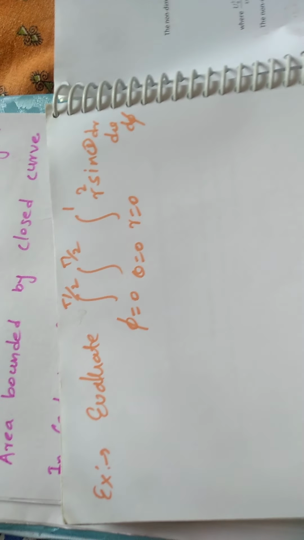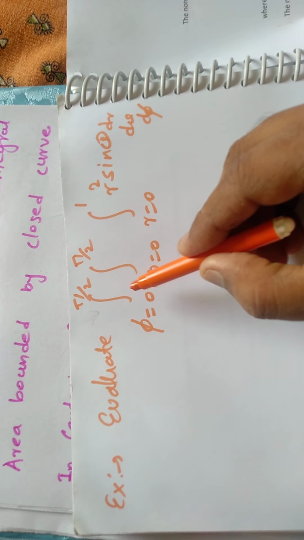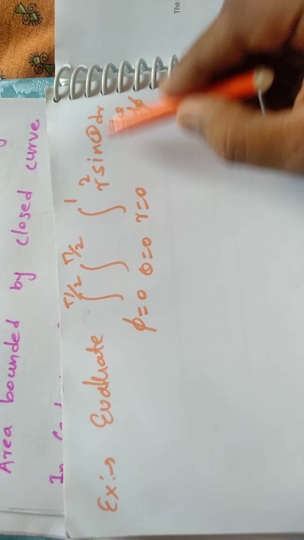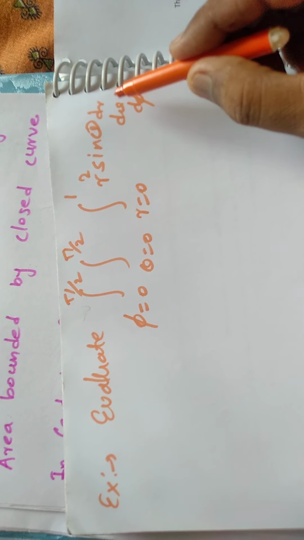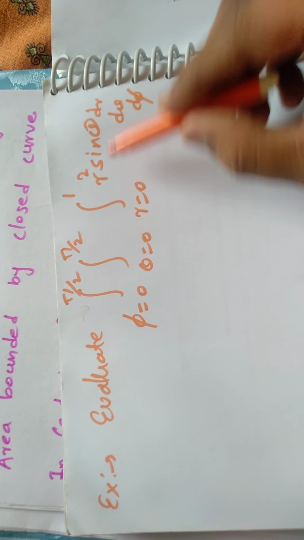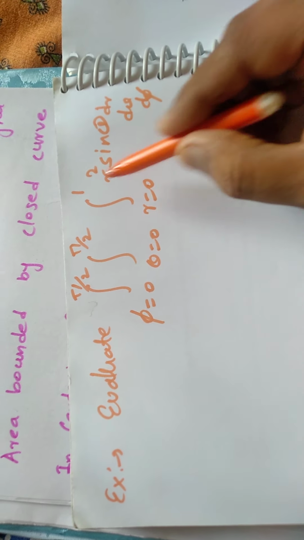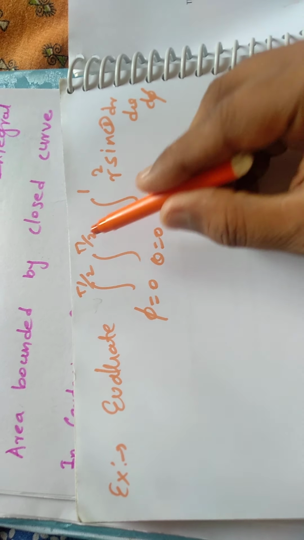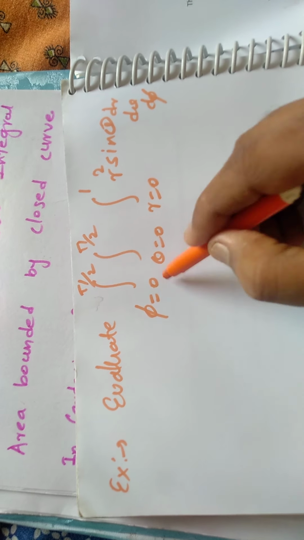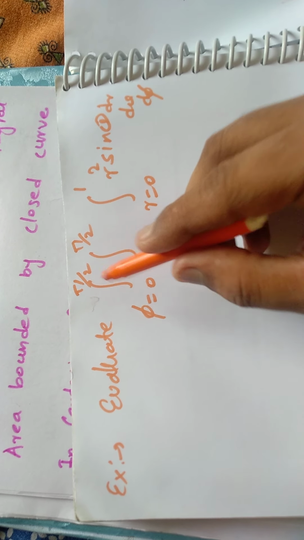So I have one triple integration here: triple integral of r square sin theta dr d theta d phi. Variables can be anything, not necessarily x, y, z. R varies from 0 to 1, theta varies from 0 to pi by 2, and phi varies from 0 to pi by 2. Correct?